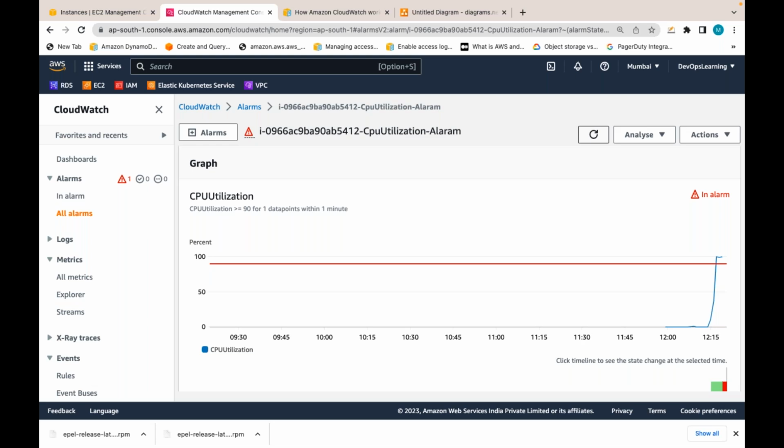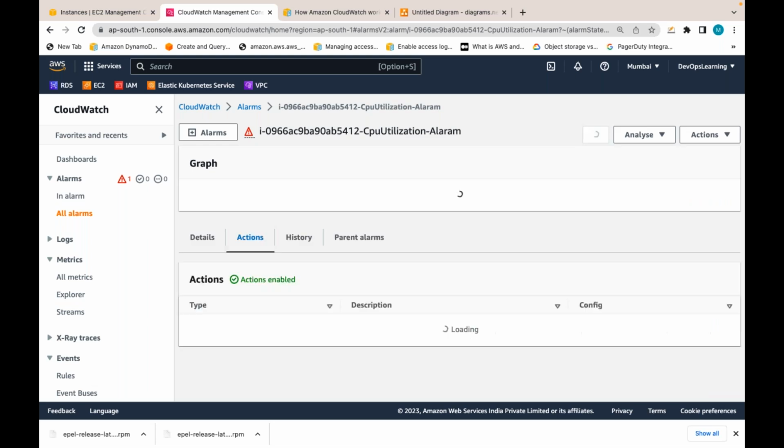CloudWatch is a monitoring service. CloudWatch will gather the metrics, and based on those metrics, I can create alarms. In that alarm, I can take some actions like an EC2 action, an auto scaling action, or sending a notification to an SNS topic. Clear?